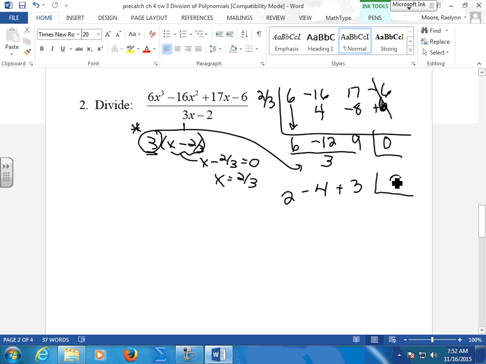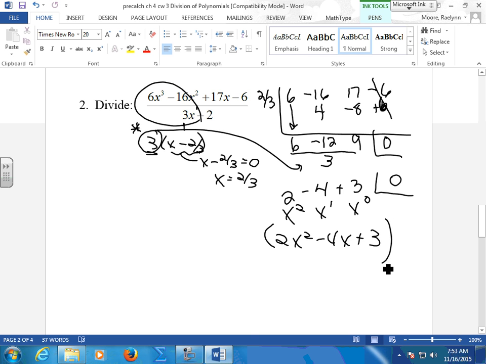Now, front end division. Say to yourself real basic. What is x3 over x1? X squared, x2, x2, x1, x0. So we have 2x squared minus 4x plus 3. So that's another factor of this. I just did that so that you'd see it, because that whole thing gives me a factor. So if I took this times this, I would get that. If I went and multiplied them out, I would get that.